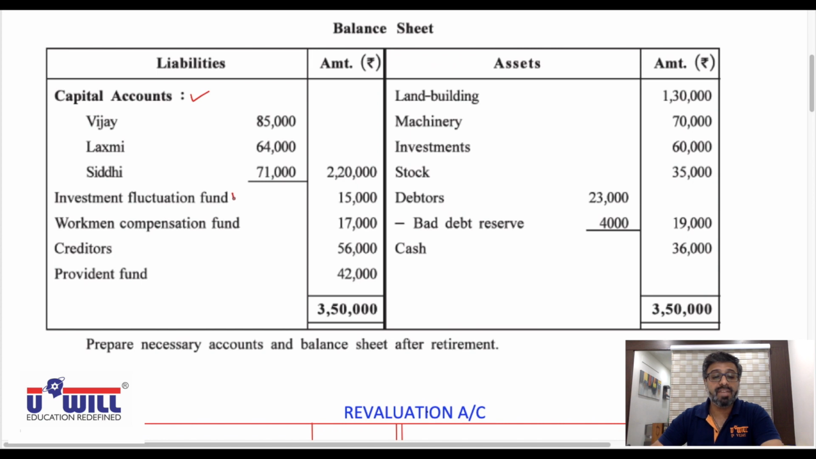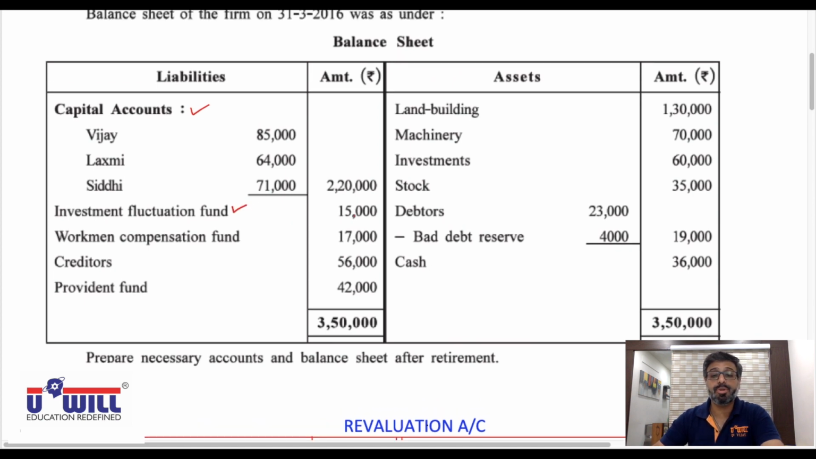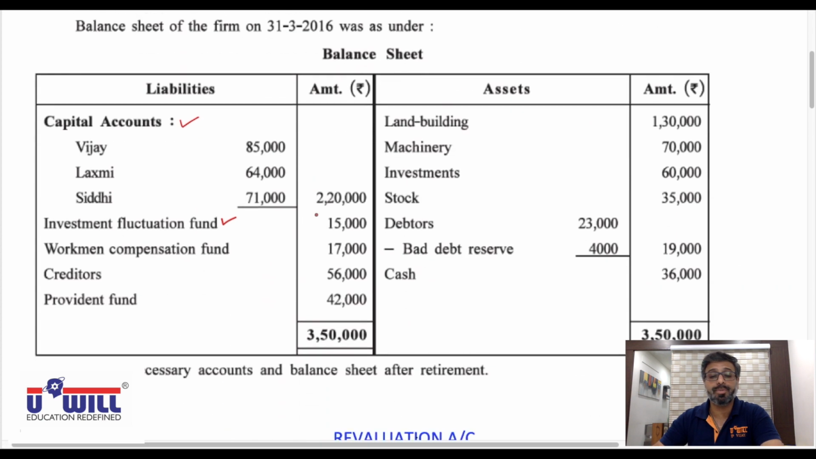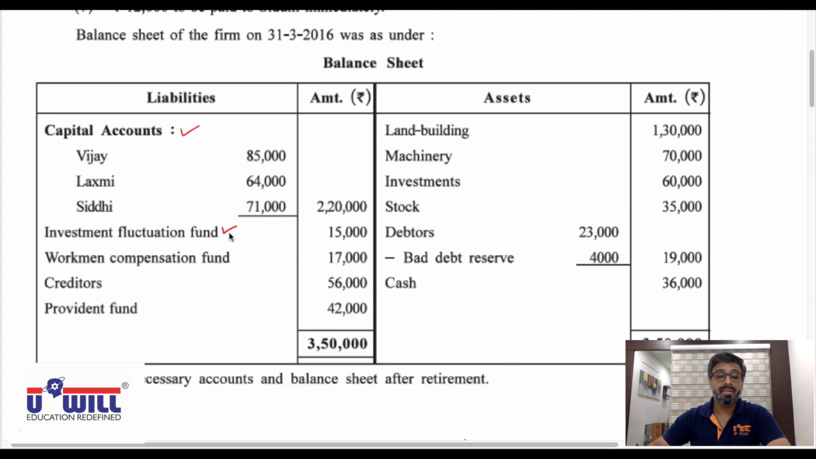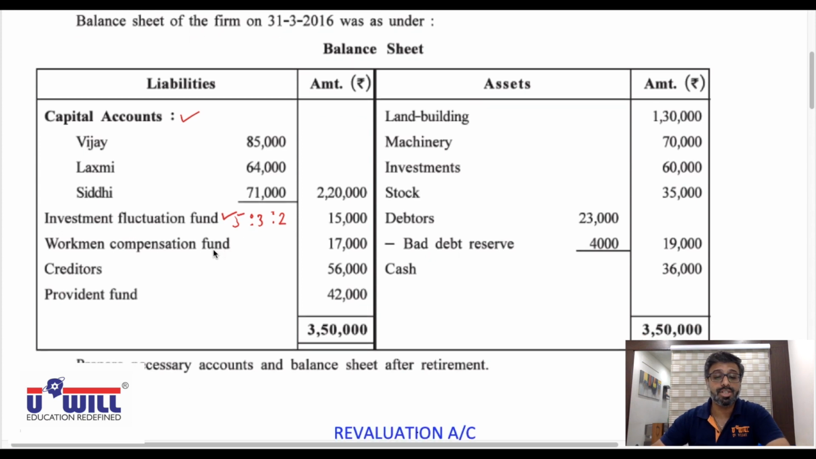Put tick on investment fluctuation fund. We will distribute between the partners in the old ratio 5:3:2. You'll distribute it between all the partners and in which ratio? 5:3:2. So against investment fluctuation fund, write down 5:3:2. In the same manner, workman compensation fund also we will distribute it between all the partners in the ratio of 5:3:2.